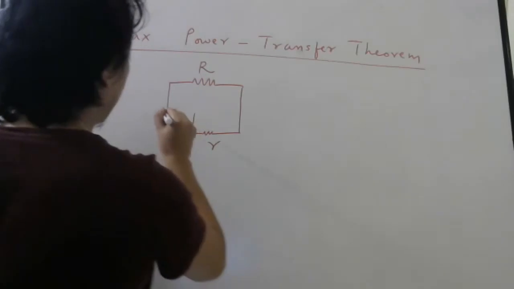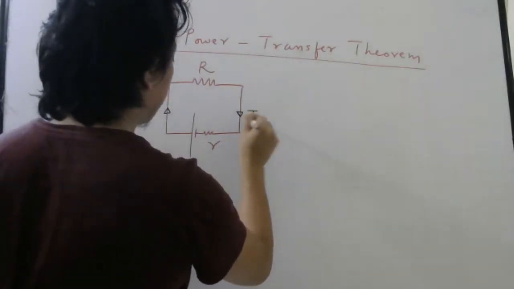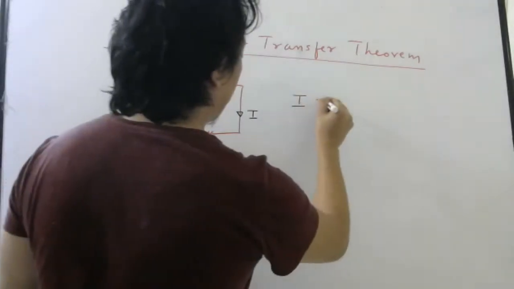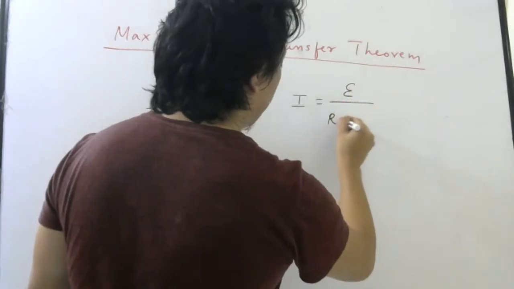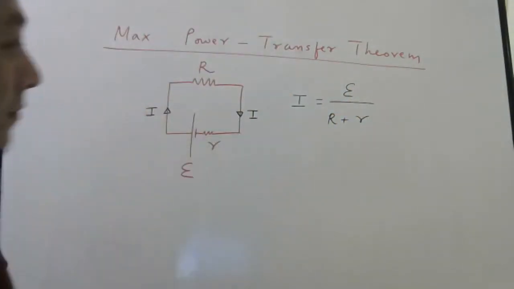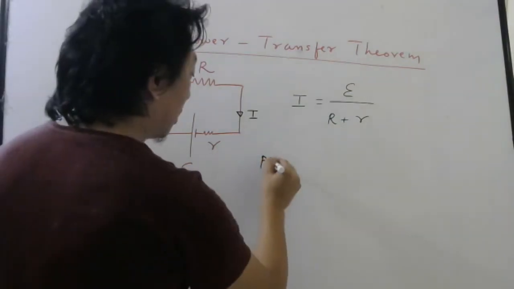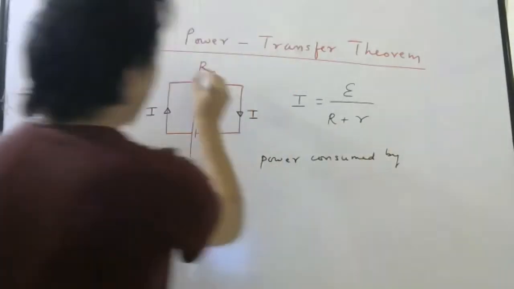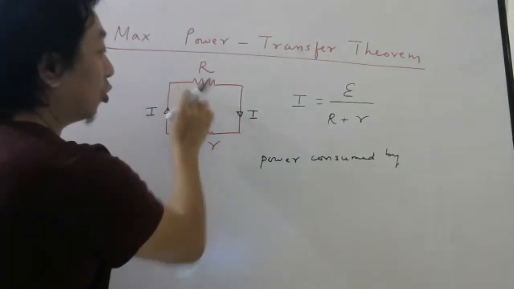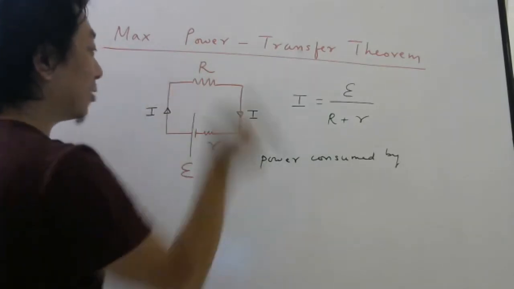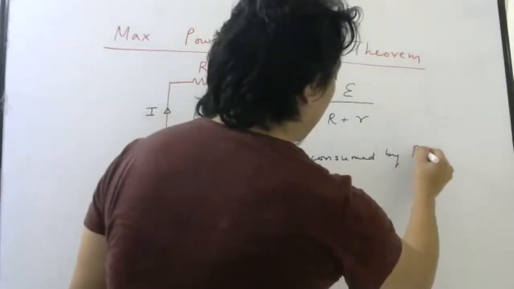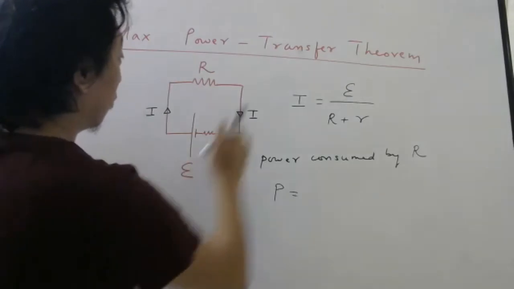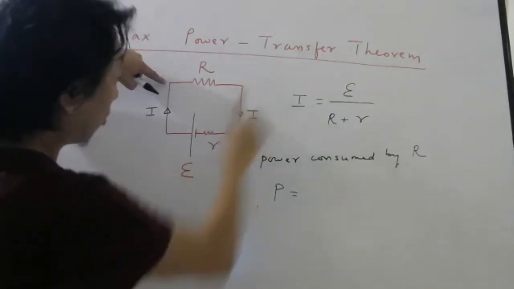So now look here. Some current will flow like this. What will be the current? Just now we discussed EMF by total resistance, R plus r. So now what will be the power consumed by this resistor? This could be your mobile phone, your bulb, heater, anything. So power consumed by R will be how much? Voltage here, students, you cannot write E, remember.